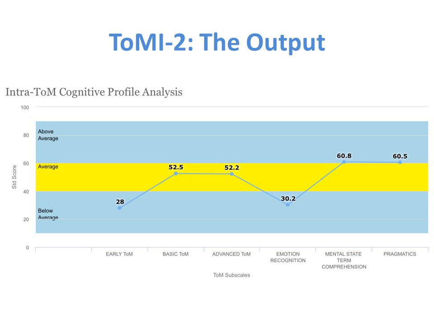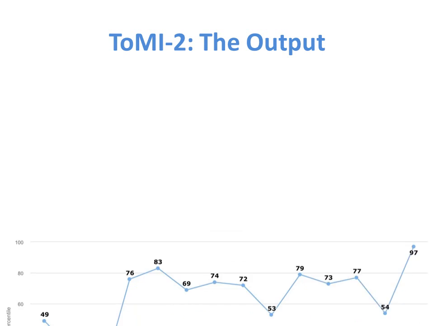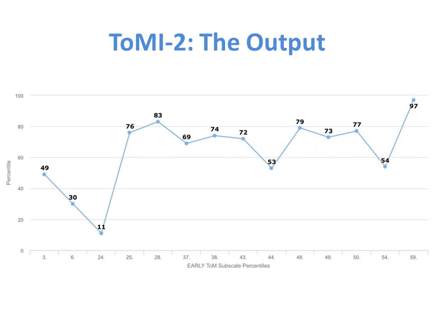Inspection of the intra-theory of mind cognitive profile line graph in the ToMI-2 output will be particularly helpful in this regard. Of course, clinicians can also use percentile data to look within the subscales at the item level percentile scores to identify specific areas of strength or weakness to guide treatment planning. Inspection of all other line graphs, recall it is the line graphs that present the data for percentiles at the item level, will be helpful in this regard.